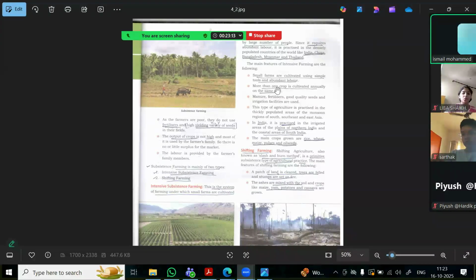So what are the features of it? Small farms are cultivated, and you have abundant labor, huge labor. More than one crop is cultivated annually on the same field. For example, you have a small farm, and you use the same farm for growing two or more different kinds of plants. For example, you can grow pulses or cereals, and you can grow sugar cane, two or more crops at the same time. And manure, fertilizers, and good quality seeds are used here.